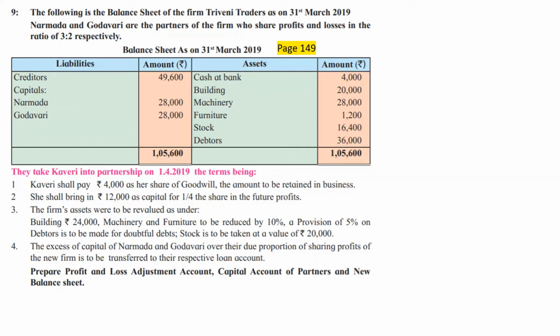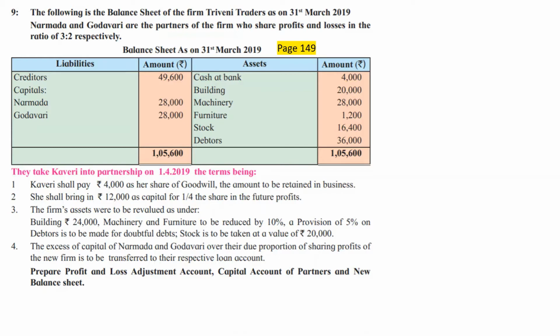On the liability side we have creditors, capital of Narmada and Godavari. So the liability side is relatively easy as compared to the earlier two difficult questions which we have solved. There is no general reserve, no workmen compensation fund, no investment fluctuation fund. On the asset side we have cash at bank, building, machinery, furniture, stock and debtors.